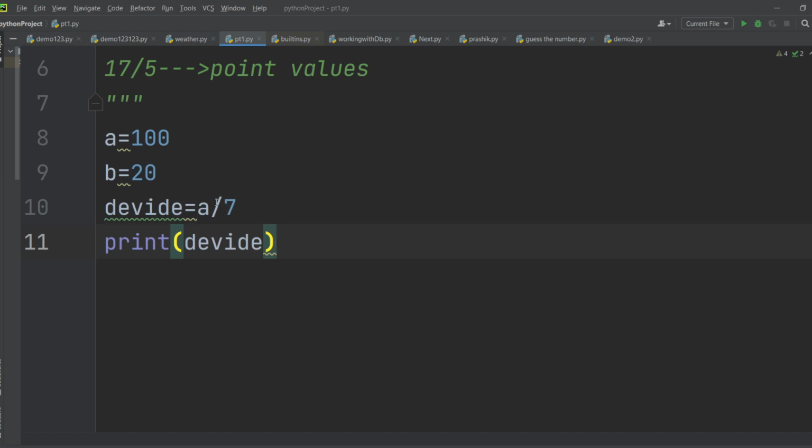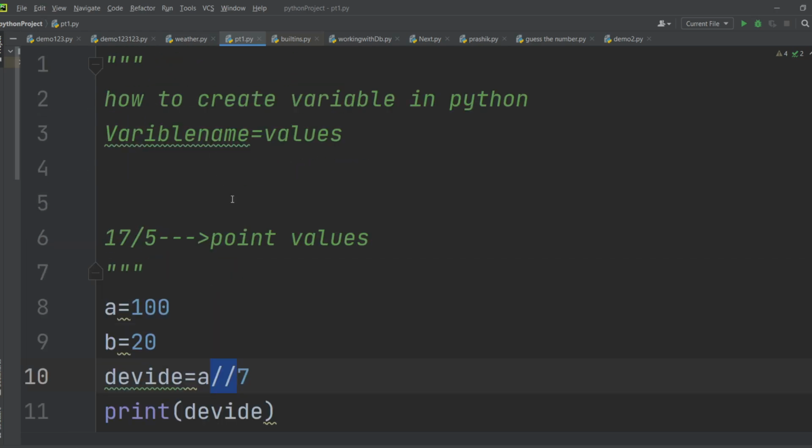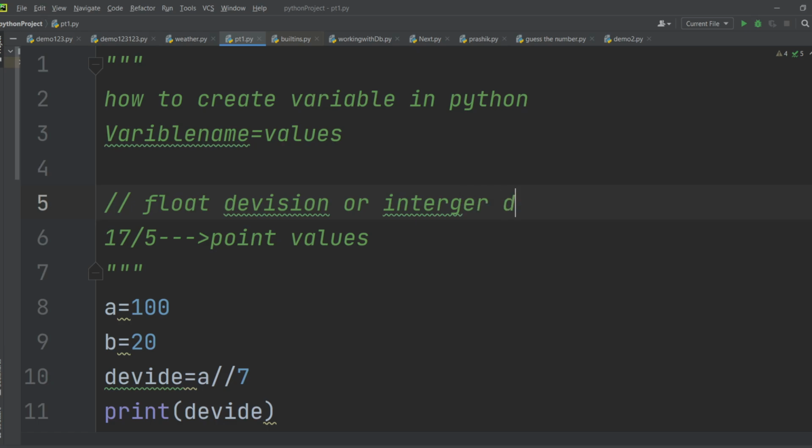The normal division is called float division. You divide, you will get float values. And if you say, no, I'm not interested in float values, just remove that, you just have to apply one more slash here. So a double slash b. Whenever you see a double slash, it means integer division.